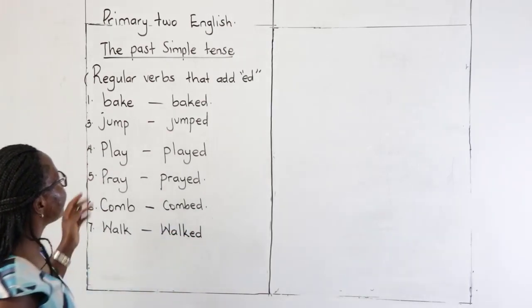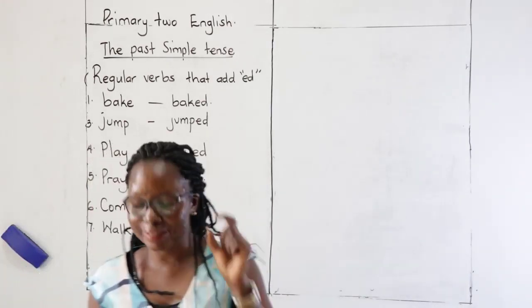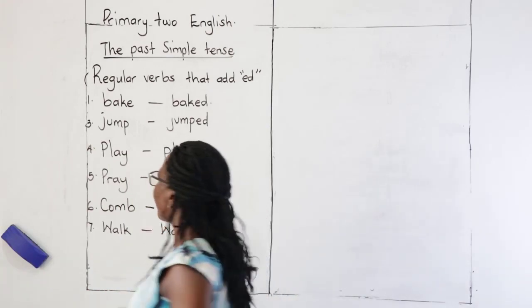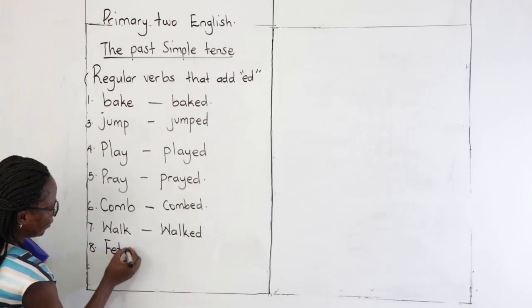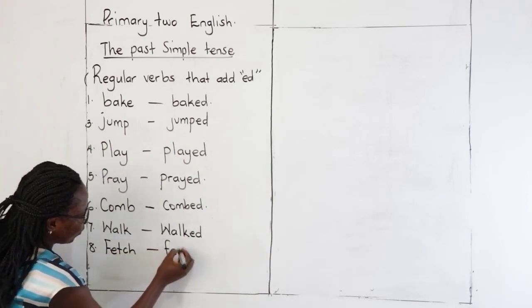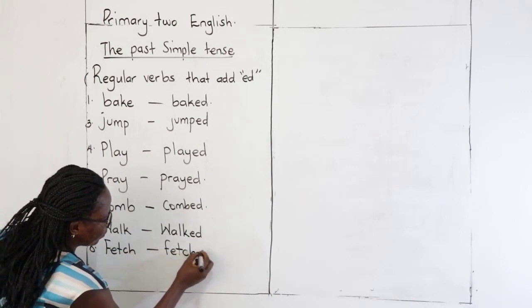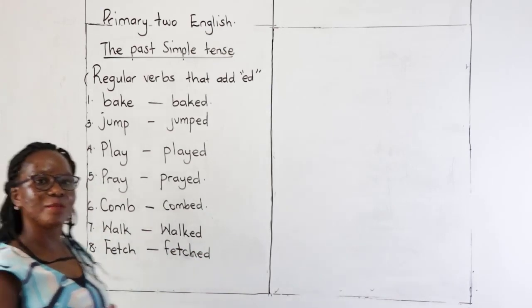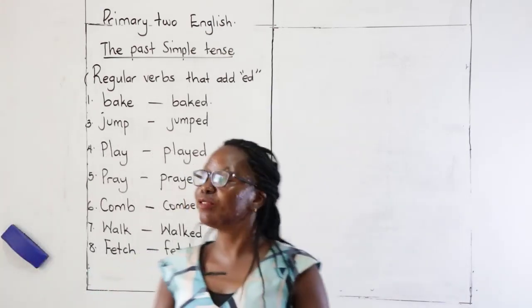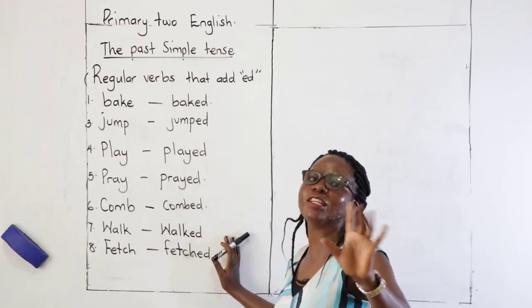We are looking at regular verbs where we add ed. Are we together? Some of us fetched water. So, you can make simple sentences where you are using these words. These are some examples of regular verbs where you add only ed.